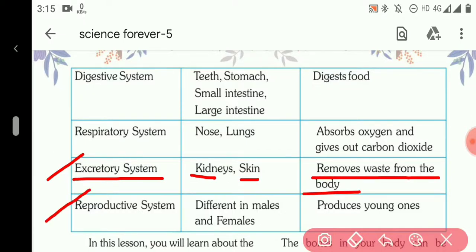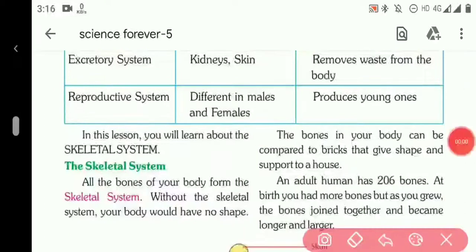The last one is the reproductive system. The organs are different in males and females. Both the organs of males and females are different in the reproductive system, and the function is to produce young ones. We have seen that there are 8 organ systems in our body.